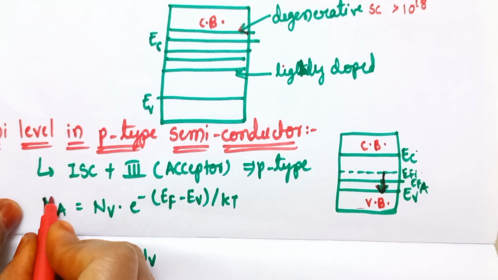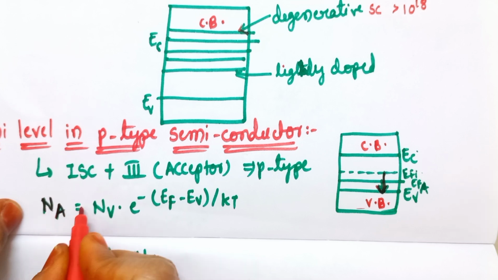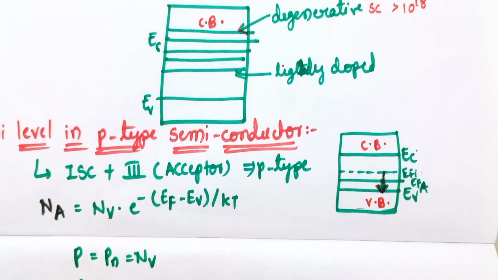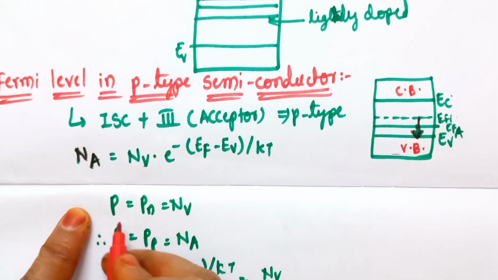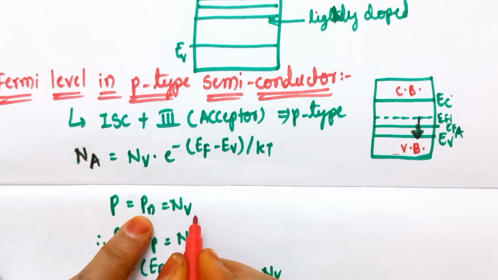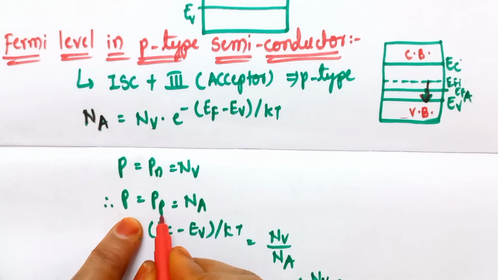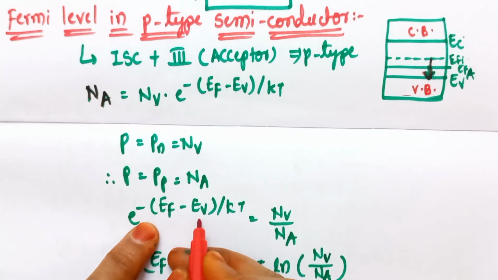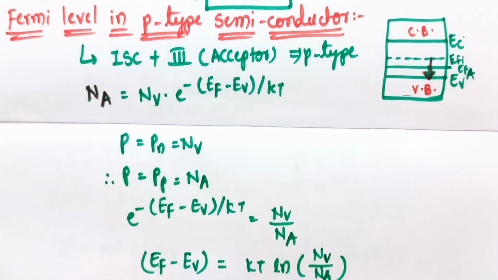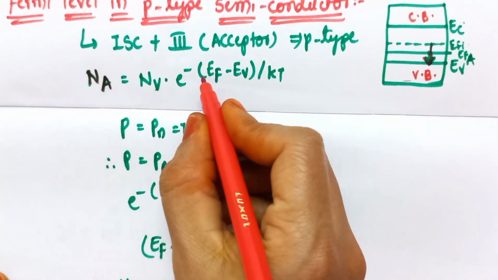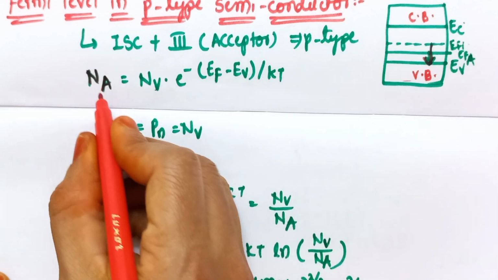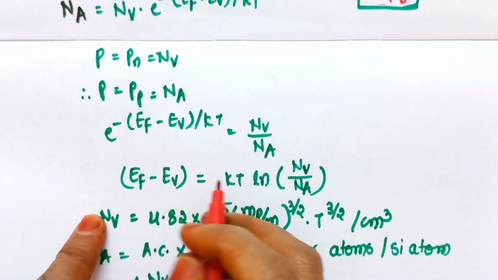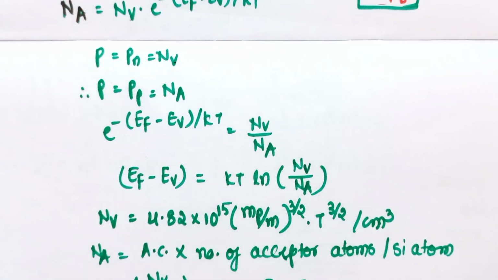And the acceptor ion concentration, that is Na, is equal to Nv into e to the power of minus of Ef minus Ev by Kt. Here the number of holes p is equal to Nv, and the number of holes in p-type semiconductor is equal to Na. So we get e to the power of minus of Ef minus Ev by Kt is equal to Nv by Na. From this expression we get e to the power of Ef minus Ev by Kt is equal to Na by Nv. But we know that Nv is equal to p. So we can also write it as p by Na.